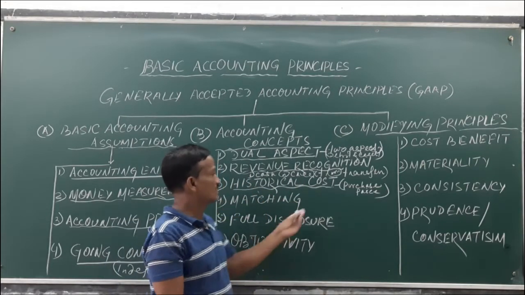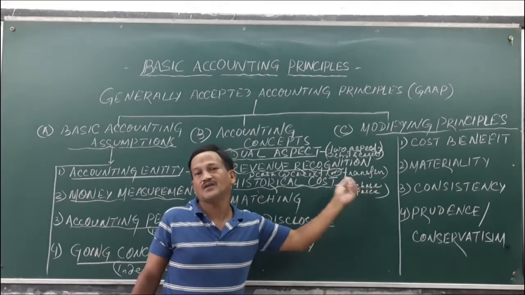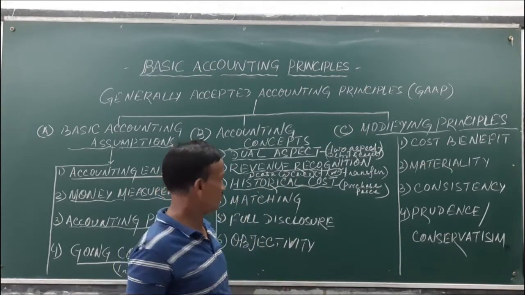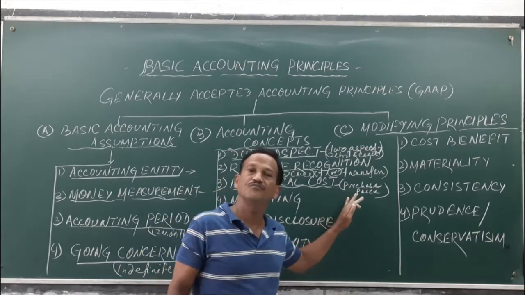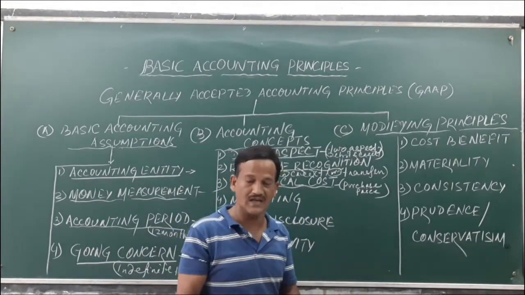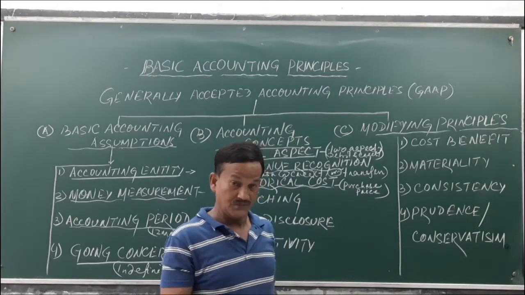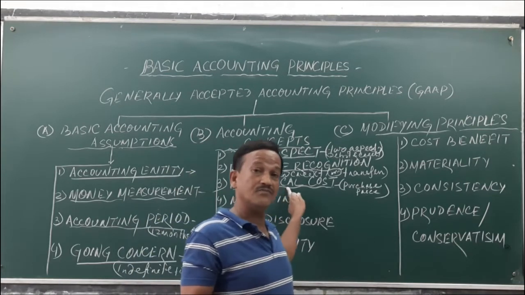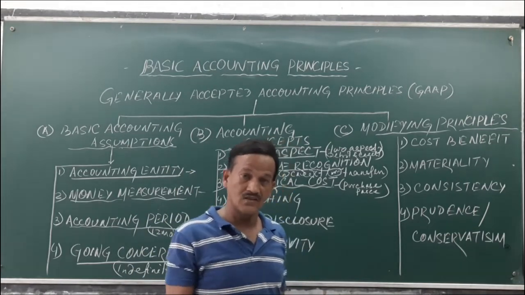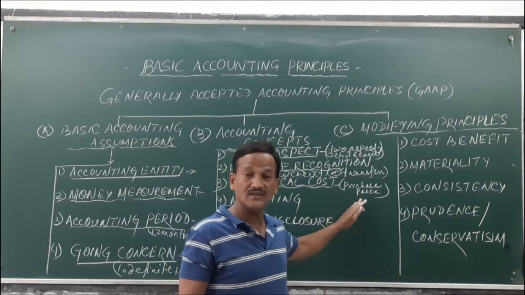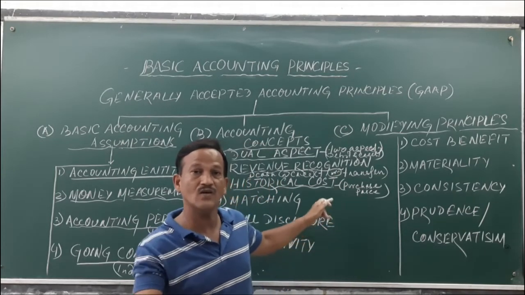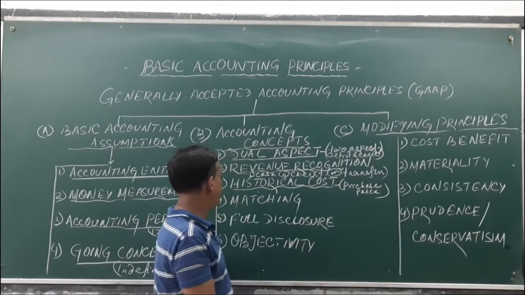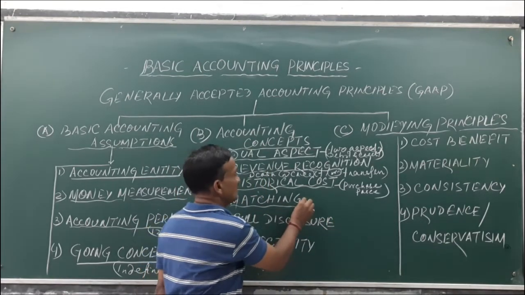This price will be helpful for simplifying the accounting records, statements and positions. For example, a business purchased a building for rupees 50 lakhs 5 years before. As per this concept, the business will record the building at rupees 50 lakhs, the price at which the building was purchased, not at the current market price or present valuation.